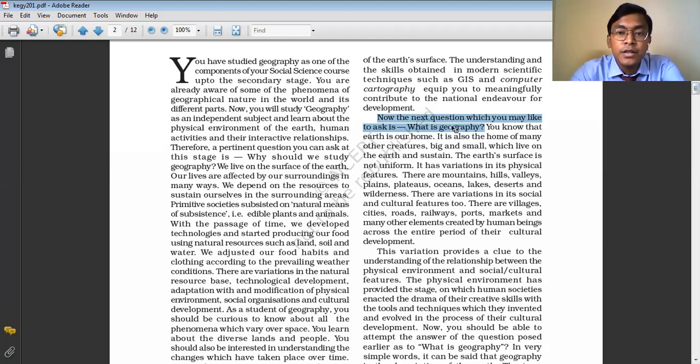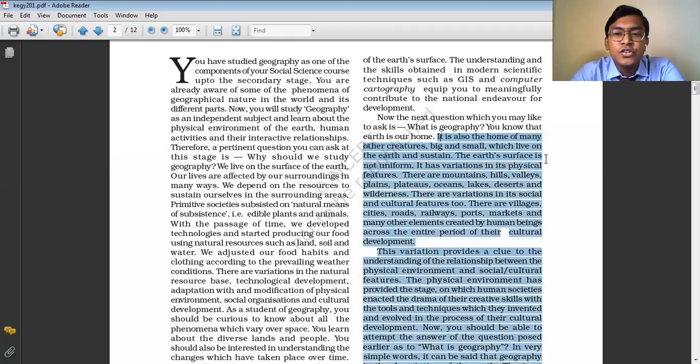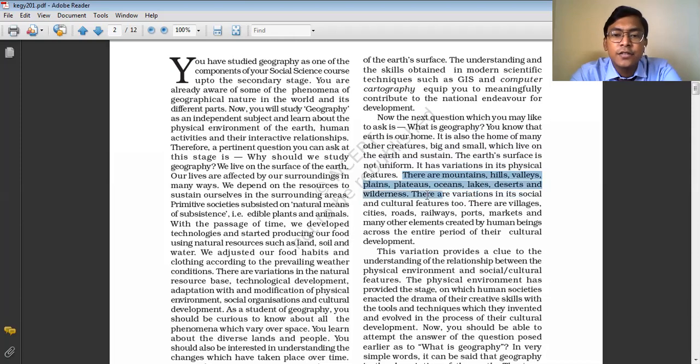You know that earth is our home. It is also the home of many other creatures, big and small, which live on the earth and sustain. The earth's surface is not uniform. It has variation in its relief features. We can find mountains, plateaus, plains and oceans distributed in different parts of the world. So there are mountains, hills, valleys, plains, plateaus, oceans, lakes, deserts, and wilderness.